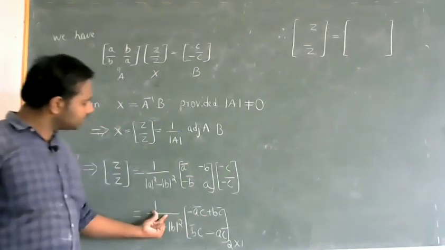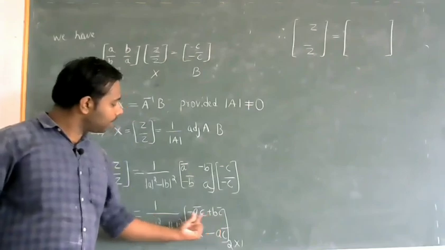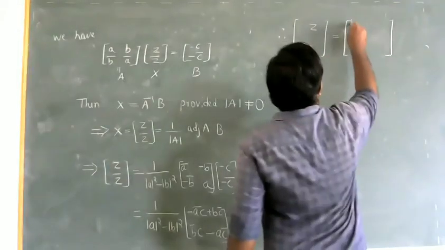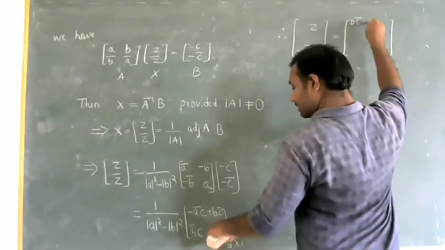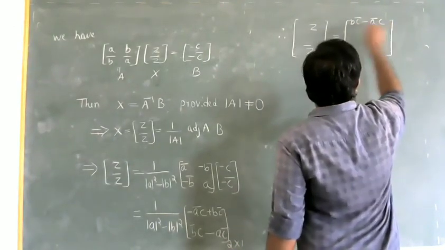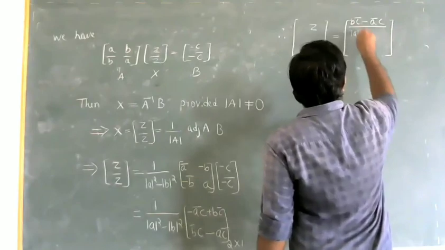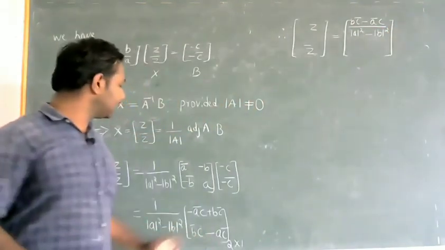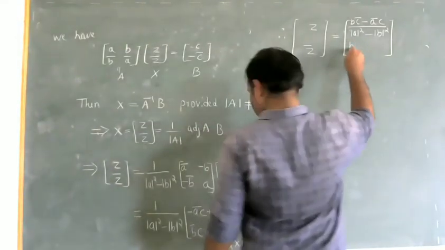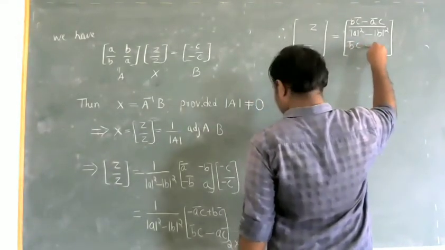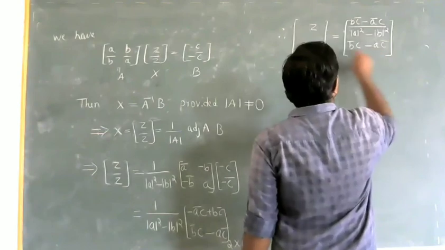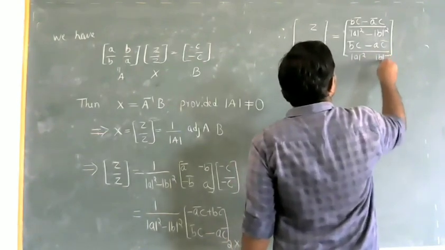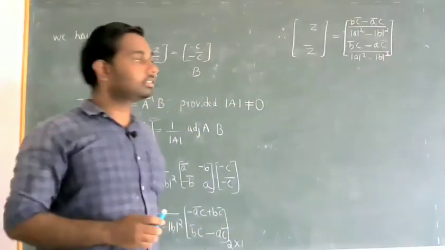The first term into the scalar means B C bar minus A bar C into 1 by this. So that means B C bar minus A bar C divided by modulus of A whole square minus modulus of B whole square. Similarly, the second entry is B bar C minus A C bar divided by modulus of A whole square minus modulus of B whole square.